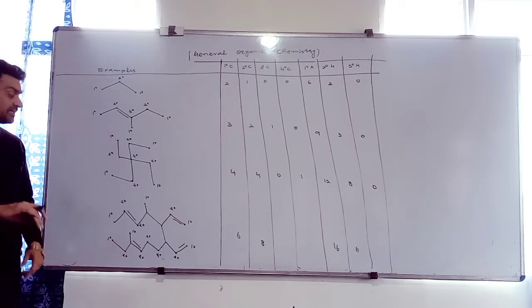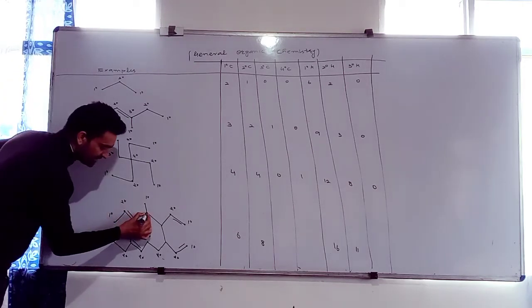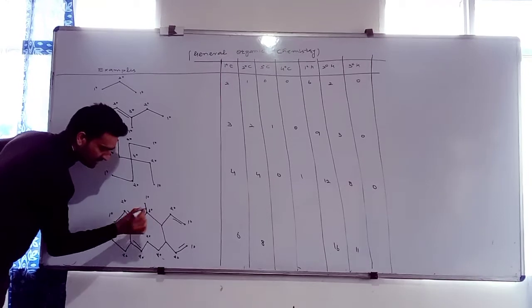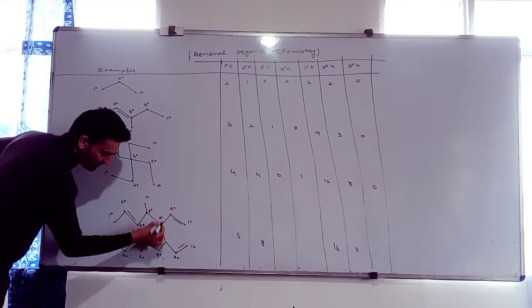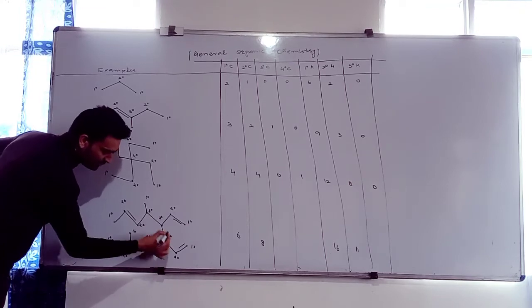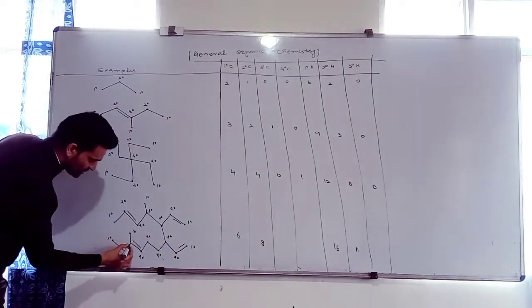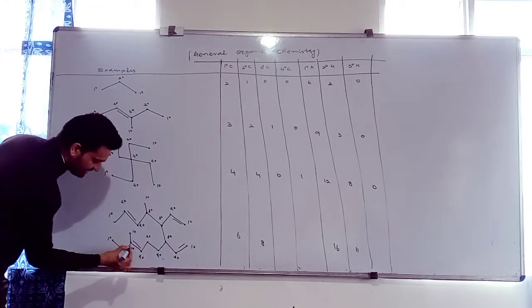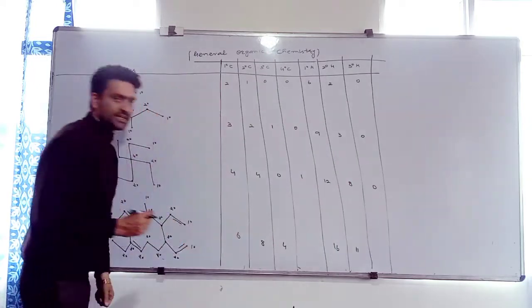Correct? How many 3 degree carbons are present? Is this 3 degree? Clear? Is this 3 degree? How many 3 degree carbons are present? 3, 4. Sorry, we have one more. Is this 3 degree? Right? We have 4 3 degree carbon atoms.